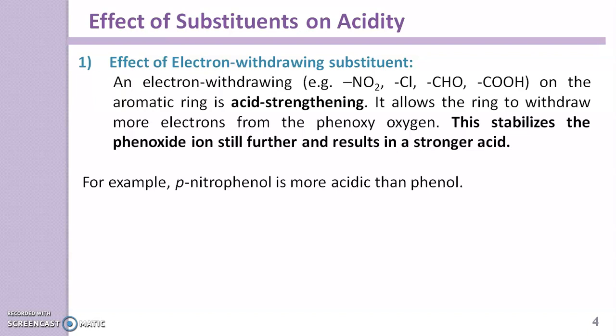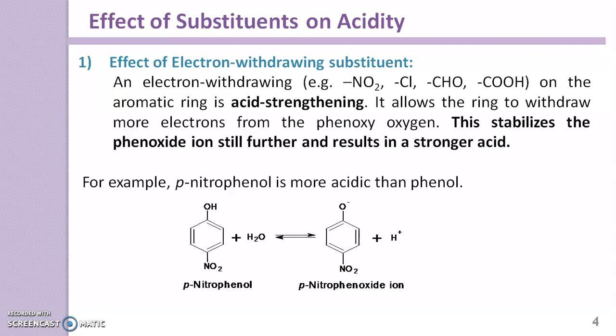For example, paranitrophenol is more acidic than phenol. The nitro group is electron withdrawing, and due to that electron withdrawing nature, it increases the acidity, or acid strength, of phenol.